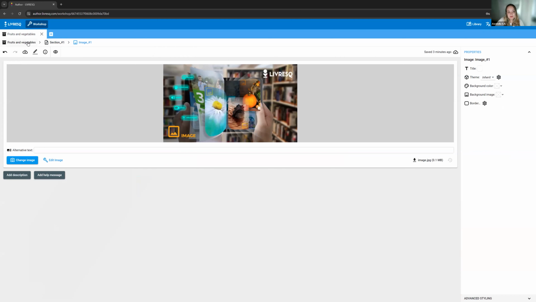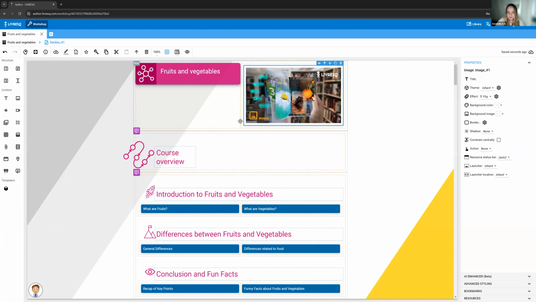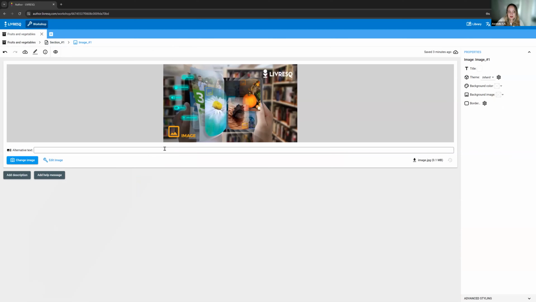In section number 1, this is my project. This is my section, and I'm editing image number 1. If I want to go back to my section, all I have to do is click its title. If I want to go back and edit the image, I will double click the image. And here I can change it by uploading a file or a stock photo, options that were already available. I can edit the image if I want to.